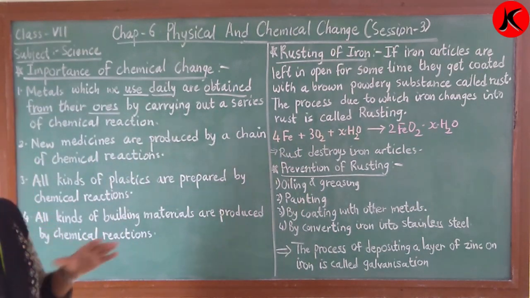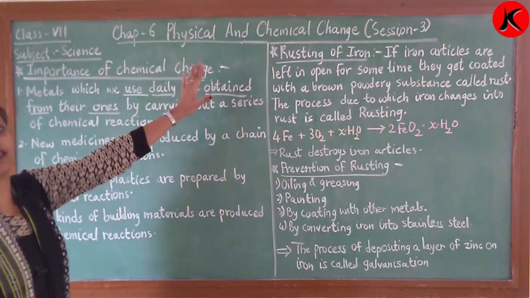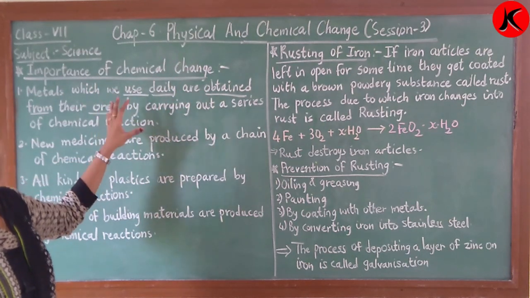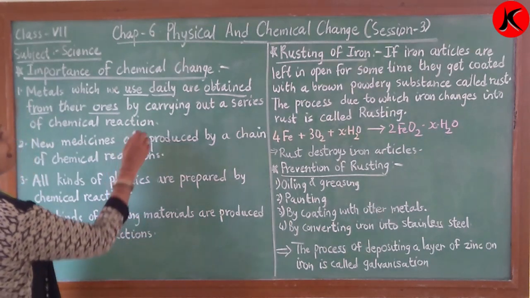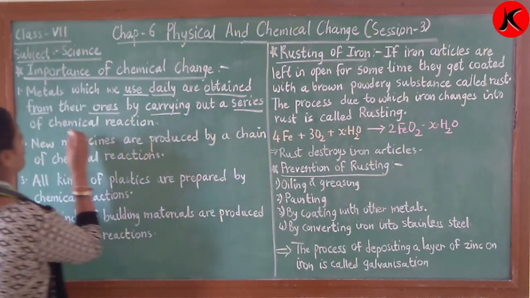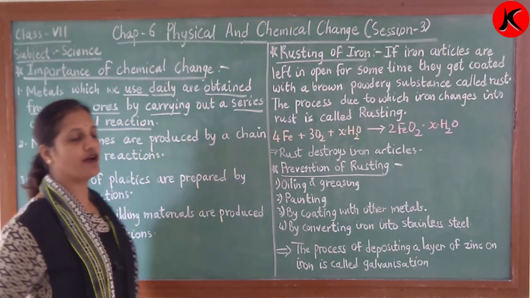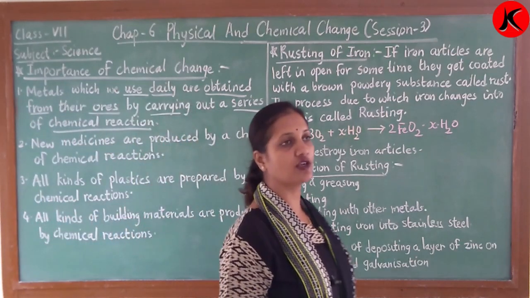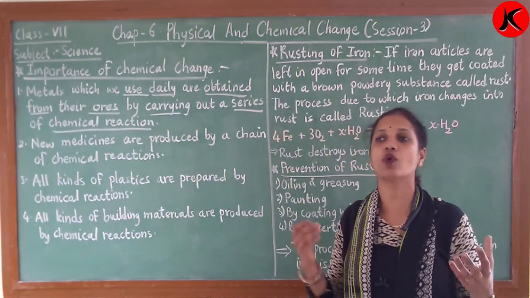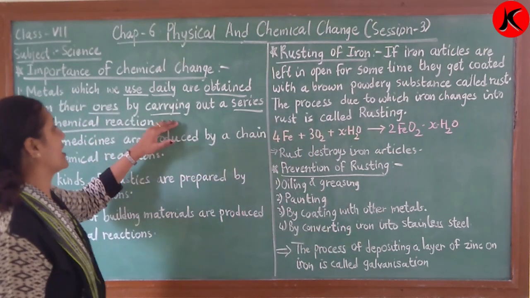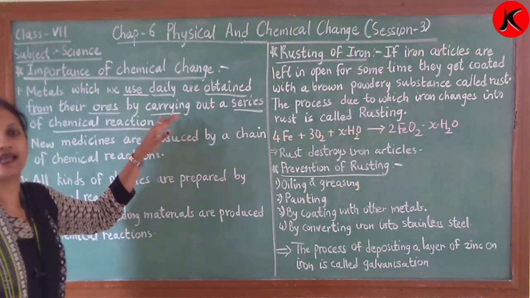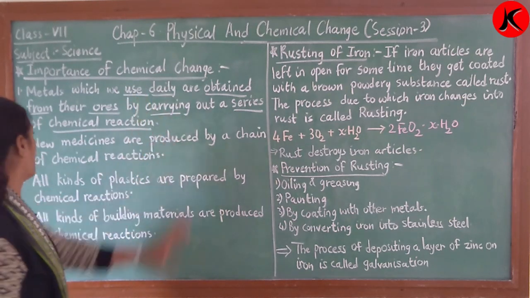So for that we need chemical change, and it is a very important part of extracting metal from its ore by carrying out a series of chemical reactions. If there is no chemical reaction, children, we cannot use ore in our daily life, right? So chemical reaction is very important in extracting metal from its ore.